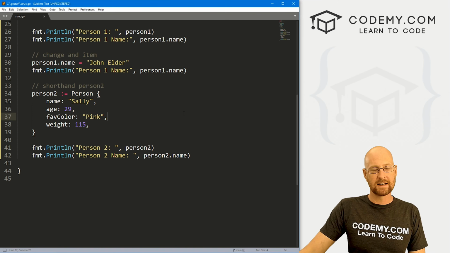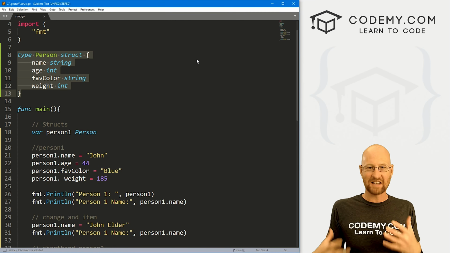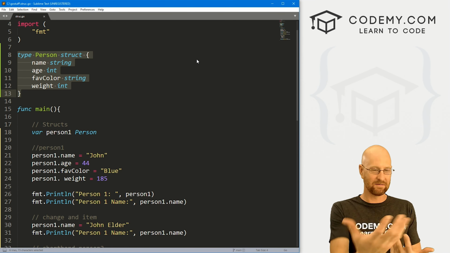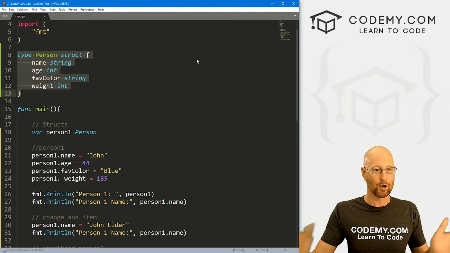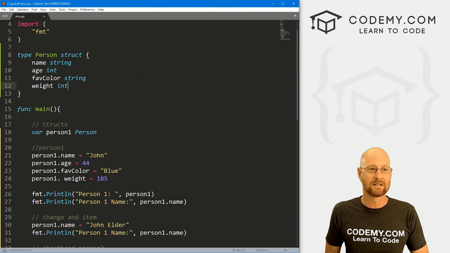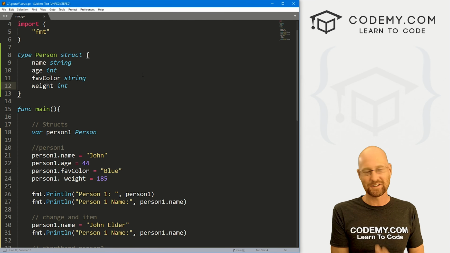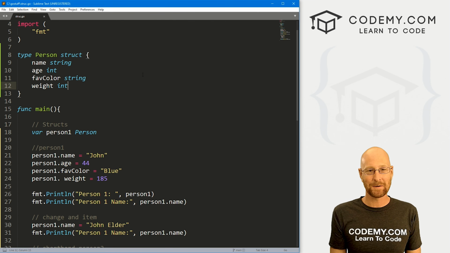So those are structs in Golang. Again, this has a very class type feel to it, right? This is very similar to creating a class in other programming languages. But again, there's no inheritance like other class things. So it's a little bit different. Go doesn't have classes, but we can sort of get around that a little bit using these structs, sort of. And that's all there is to it.